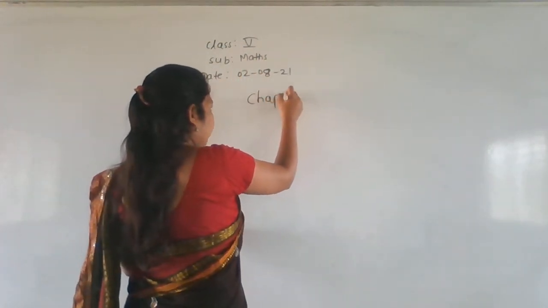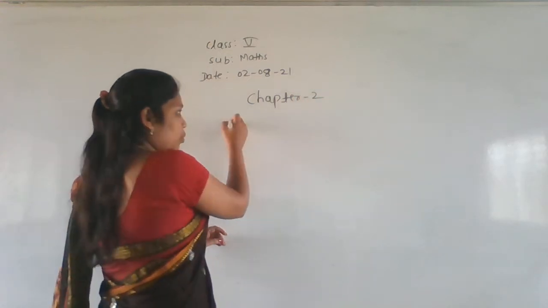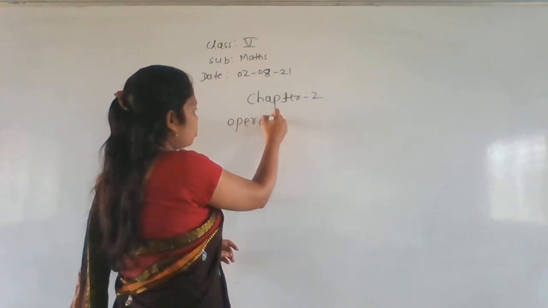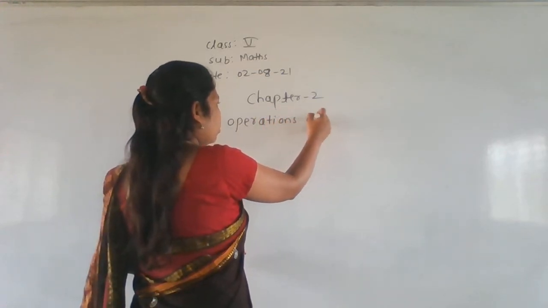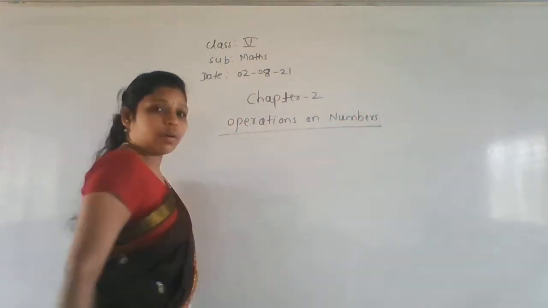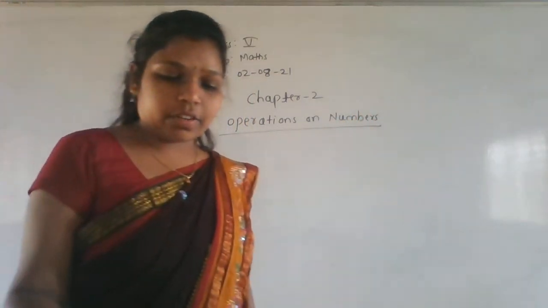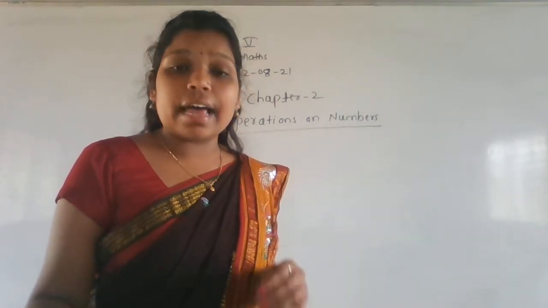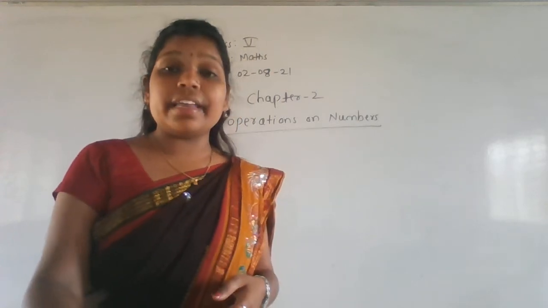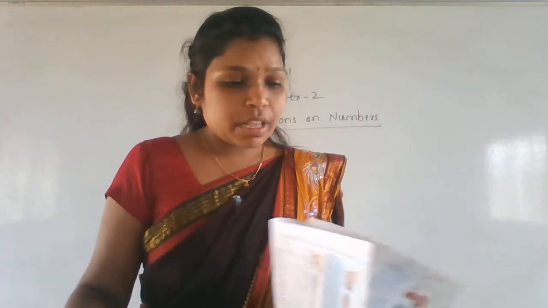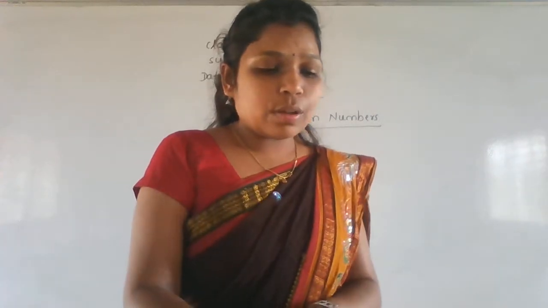Chapter 2, operations on numbers. Operations on numbers that we are discussing. In that we are adding large numbers, subtracting large numbers, multiplying large numbers and dividing large numbers. That we are doing in the second chapter. So now we'll solve the first thing, that is the let's recollect problems.